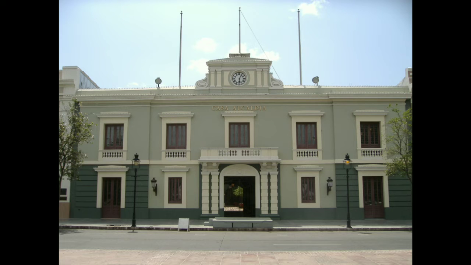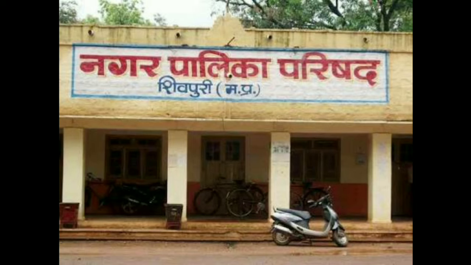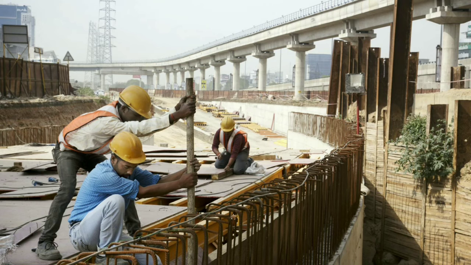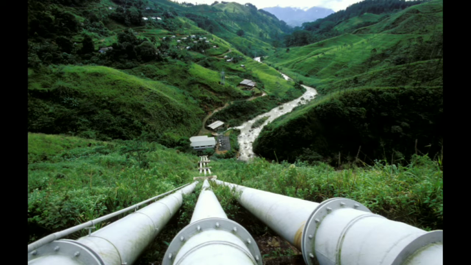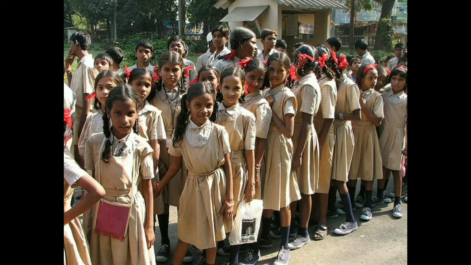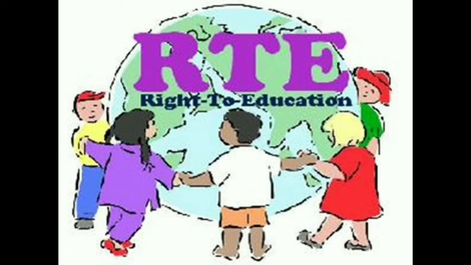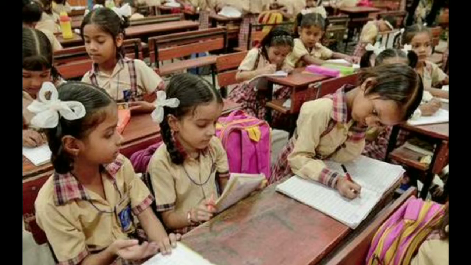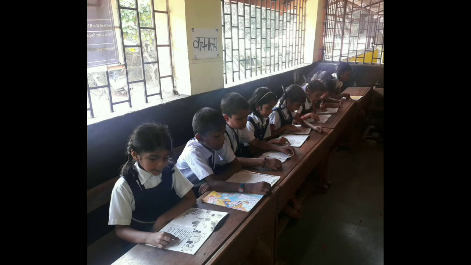During the early 90s, local bodies in states had become ineffective in holding regular elections or the maintenance of public infrastructure, electricity, and water supply. Free and compulsory education to children between 6 to 14 years. One of the most important amendments, the government directed private schools to take 25% of their class strength from economically weaker or disadvantaged groups of society through a random selection process with the help of the government funding. Moreover, the local and state governments were made to ensure its proper implementation.